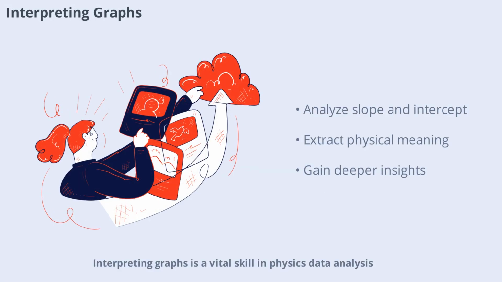Interpreting graphs is a vital skill in physics data analysis. By examining the shape, slope, and intercept of a graph, physicists can extract valuable information about the underlying physical processes. For example, the slope of a velocity time graph gives acceleration, while the area under a force time graph represents impulse. Careful interpretation of graphs allows for deeper insights and more accurate conclusions from experimental data.